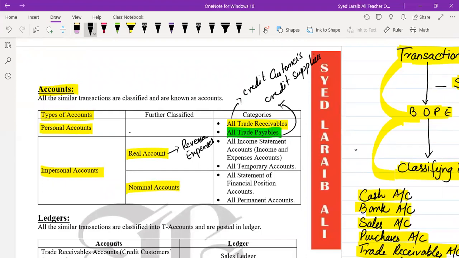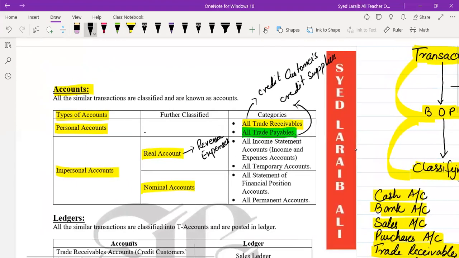And to calculate profit or loss, we need to know about our income and our expenses. So all the revenue and expenses accounts are recorded into real accounts, which are known as impersonal accounts. In other words, we can call them temporary accounts. These are the temporary accounts which are to be transferred at the year end into income statement.